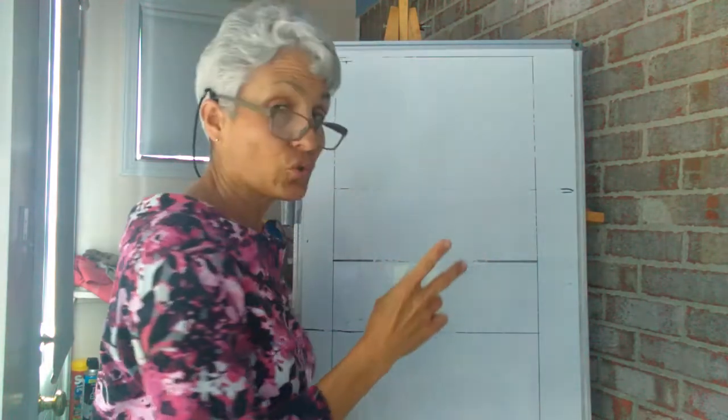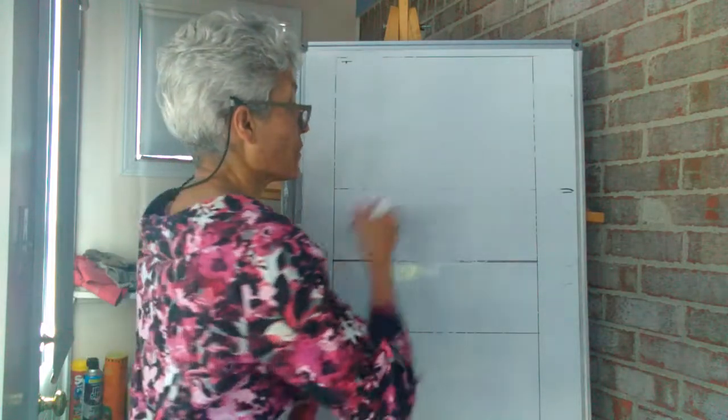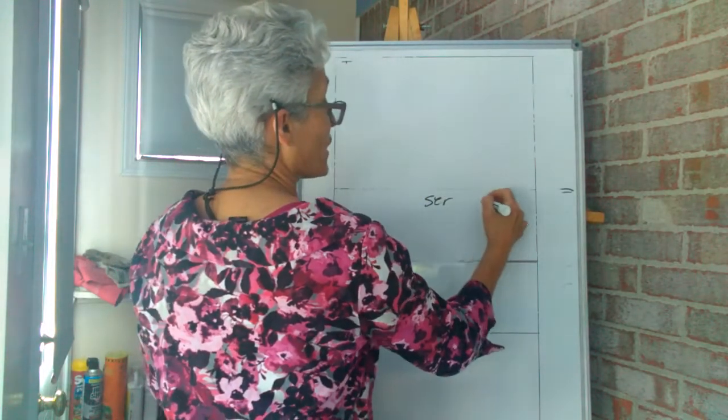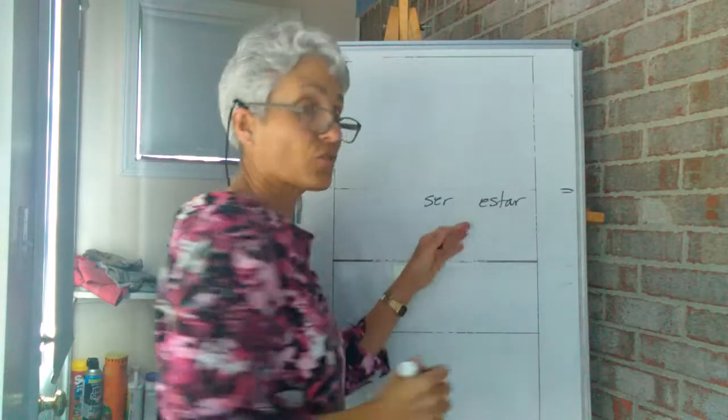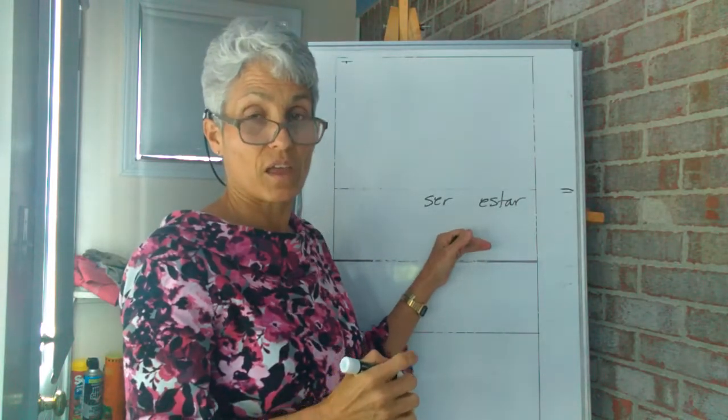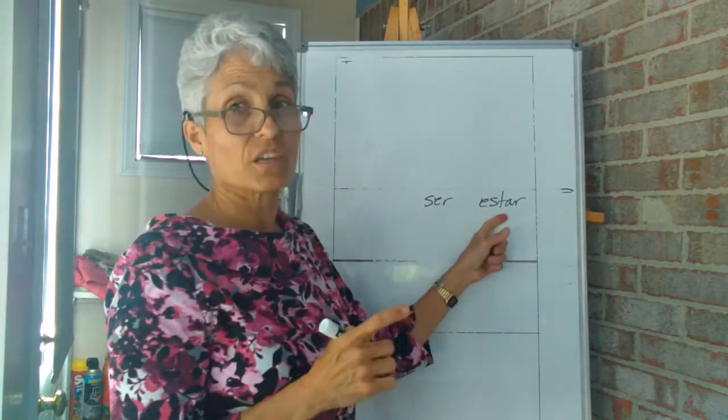What are the two verbs that we know for are, to be? Okay, we know two verbs for that, but we only use one of them. We know ser and we know estar. Both of those verbs mean to be. Okay, but the one that we use is estar.